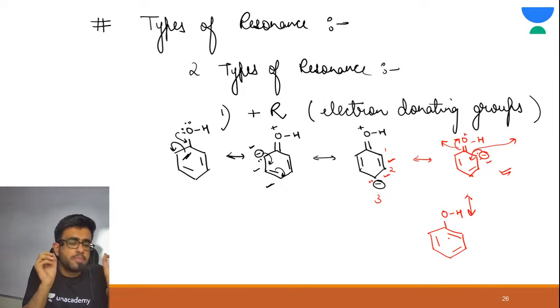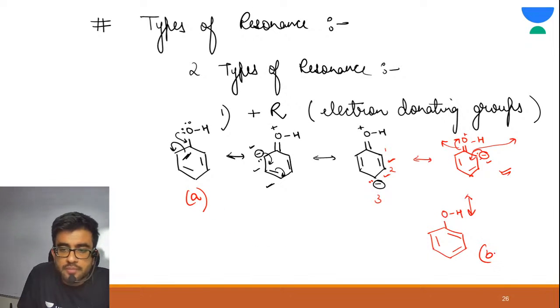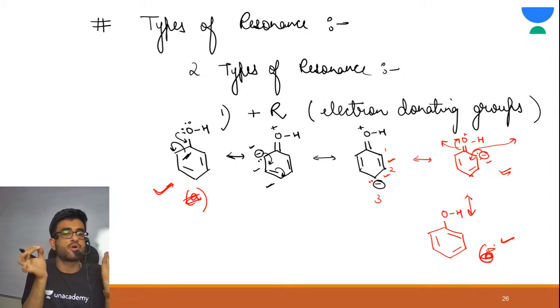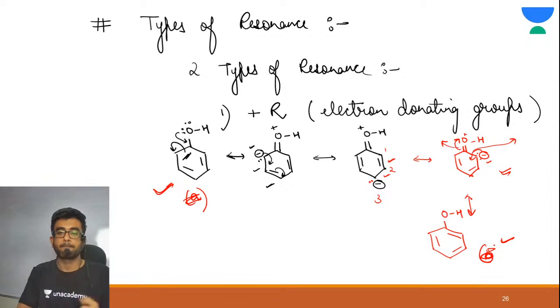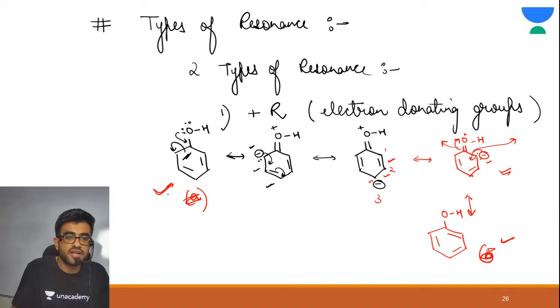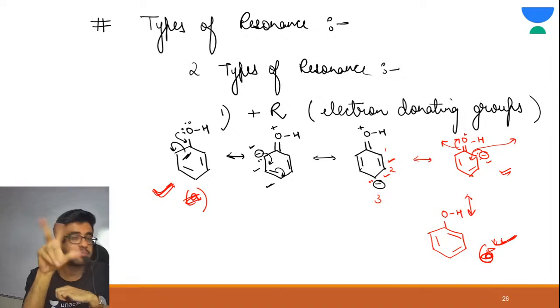Now please observe, this is your first structure, and this is the other structure. Observe the structures and tell me, are these the same or different? The structures which I have ticked, this one and this one, these are different structures. Why? Because you see the arrangement of pi bonds in benzene. You have rotated the complete pi bonds.